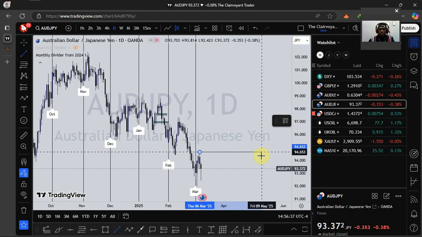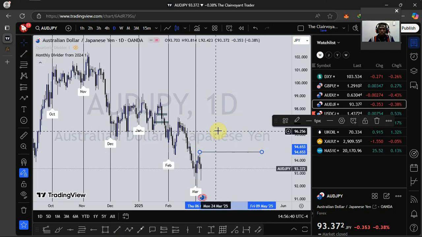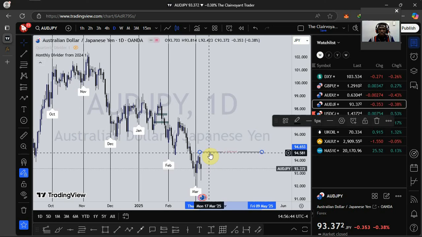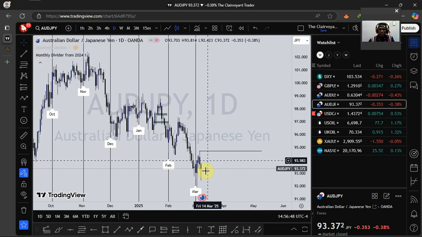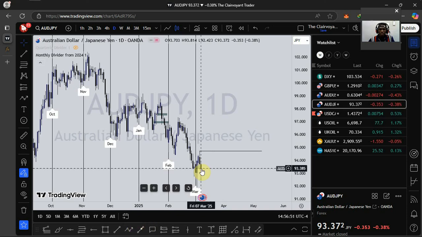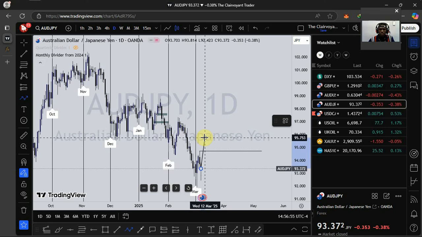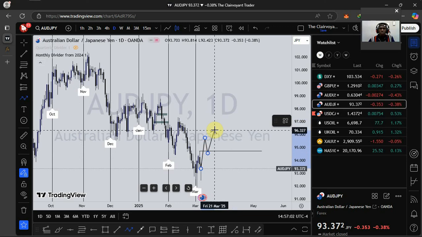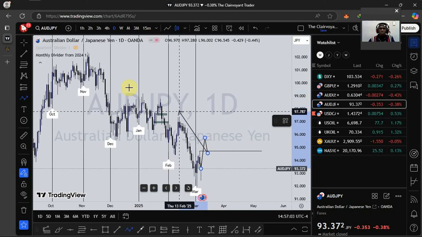If price really wants to push up to target these highs right here, I'll expect to see price violate and close above the swing high right here. Once the swing high is taken out, a closure above it forming a higher swing low formation would cushion me to enter for buys, targeting these highs right here. So this is what the daily is saying, but let's look at what is happening on the 4-hour time frame.